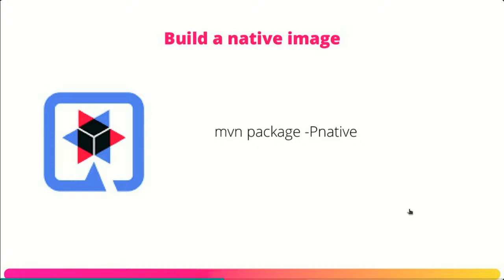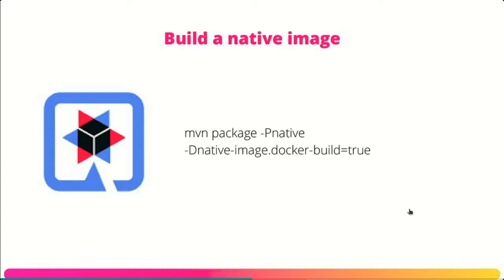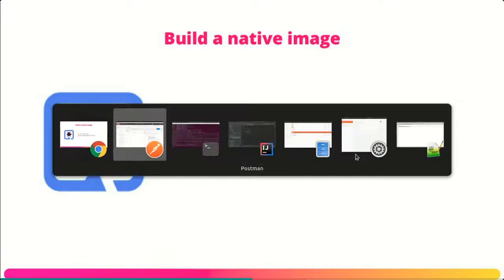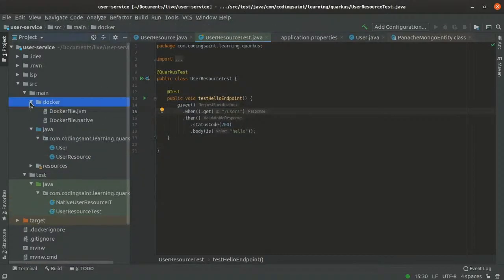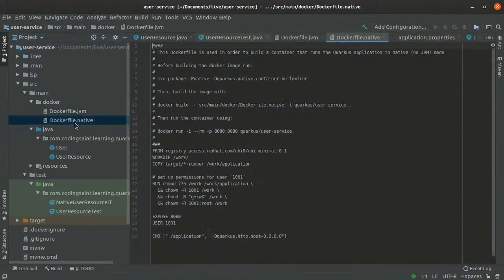But we are in a container world, right? So you want to deploy it in a Kubernetes environment with Docker and so many things. If you want to build a native image as per the Docker image that you have, you can add an extra option, that is -Dquarkus.native.container-build=true. If you go to the code, you can see inside the project there is a folder called docker. It has two Dockerfiles. One is Dockerfile.jvm and one is Dockerfile.native.